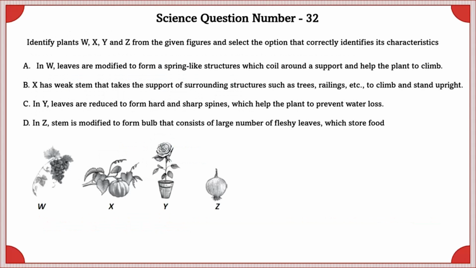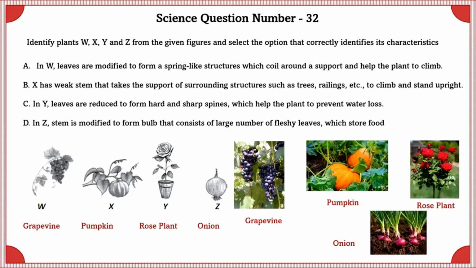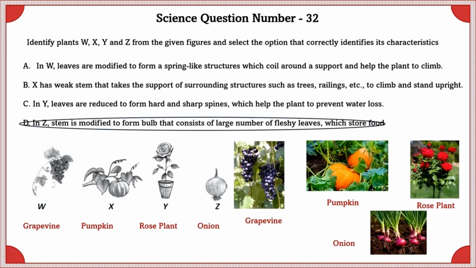Science question number 32. Identify plants W, X, Y and Z from the given figure and select the correct option that correctly identifies its characteristics. Here W is grapevine, X is pumpkin, Y is rose plant and Z is onion. According to this, the correct option is the D option, which is in Z, stem is modified to form bulb that consists of large number of fleshy leaves which stores food.